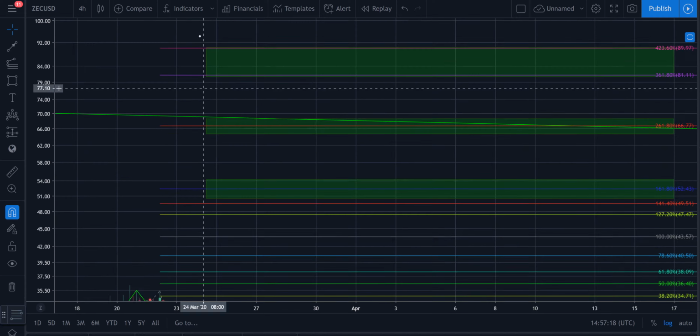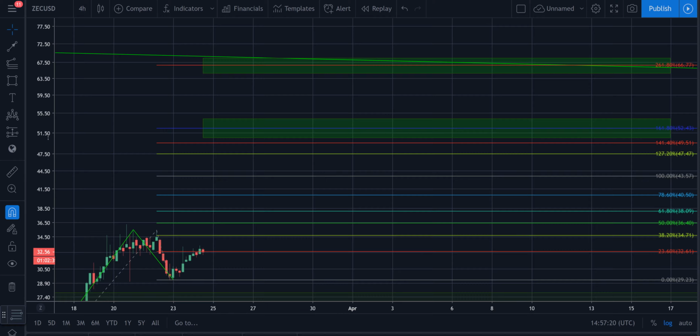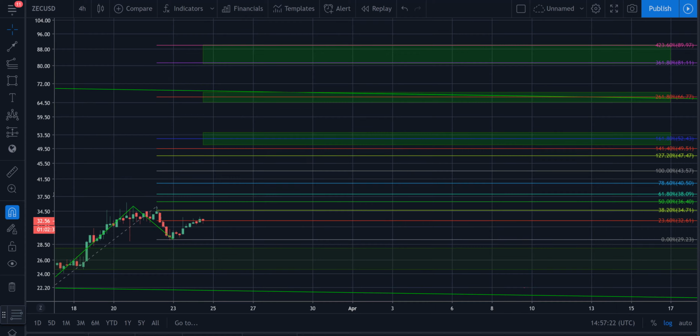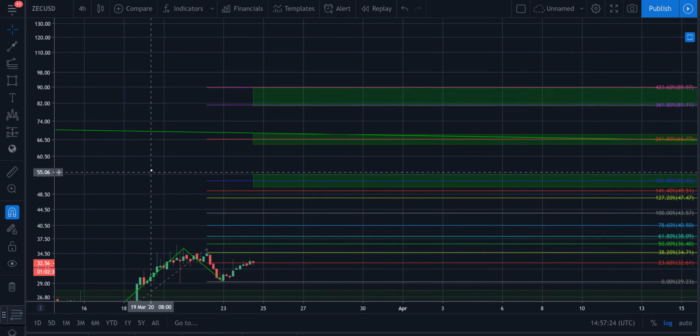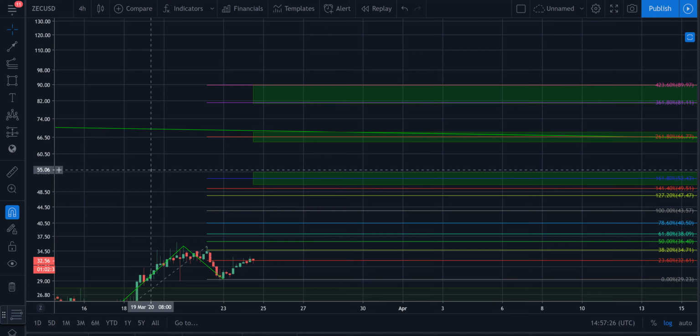At each one of these zones, I'm going to make sure to be watching what's happening with the price very carefully and trying to see if there's a good area for me to sell in order to get back in and buy cheaper on a correction before we go to the next move up.